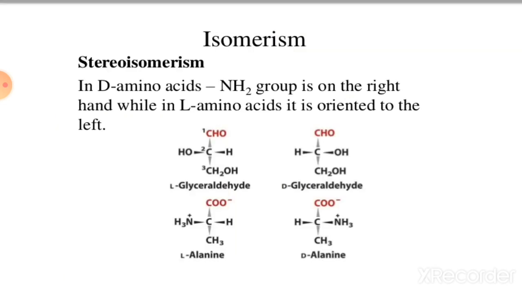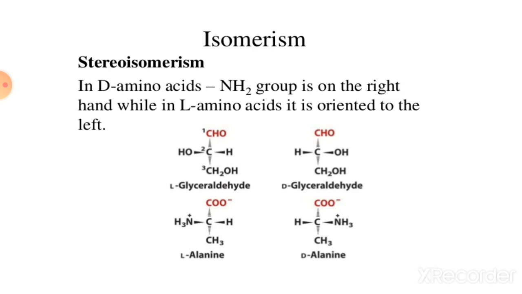Then isomerism. We discussed isomerism in the carbohydrate chapter. Now, what is meant by stereoisomerism? In a D amino acid, the NH2 group is on the right side, while in an L amino acid, it is oriented to the left side.